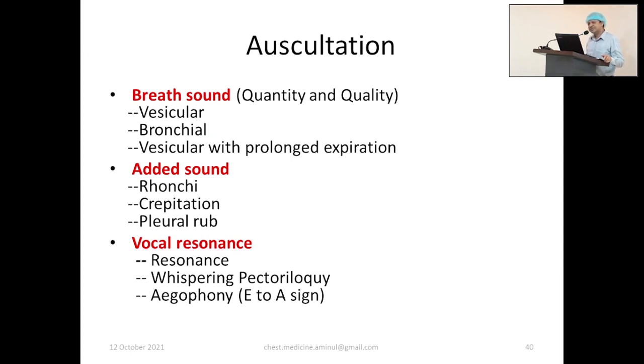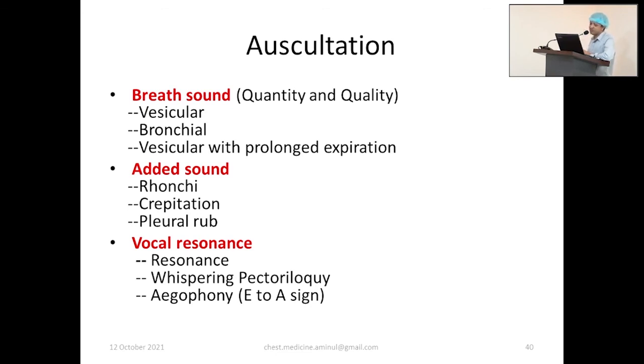For vocal resonance, in the same lines, same spaces, you will put your stethoscope and ask the patient to say 99, 99. The two parts of vocal resonance are whispering pectoriloquy and aegophony. Whispering pectoriloquy is found in consolidation: the patient will whisper, say Brihospatibar, and you will hear the sound clearly through your stethoscope.